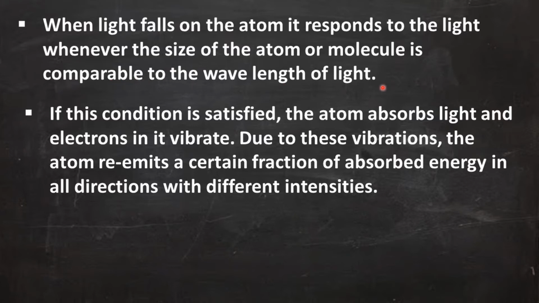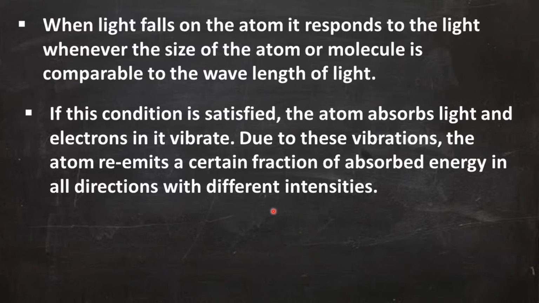Just now I have explained, I showed you also. And if this condition is satisfied, the atom absorbs light and electrons in it vibrate. And due to these vibrations, the atom re-emits a certain fraction of absorbed energy in all directions with different intensities.